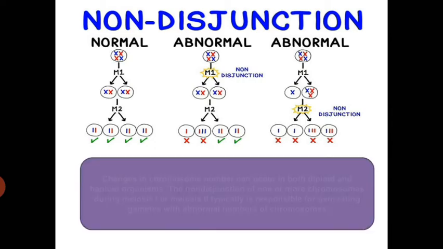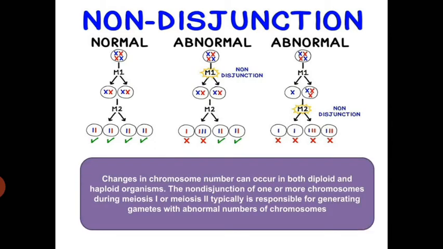The non-disjunction of one or more chromosomes during meiosis 1 or meiosis 2 is typically responsible for generating gametes with an abnormal number of chromosomes. Non-disjunction at meiosis 1, as we can see here, can produce 4 abnormal gametes, 2 with the chromosome duplicated and 2 with the corresponding chromosome missing.